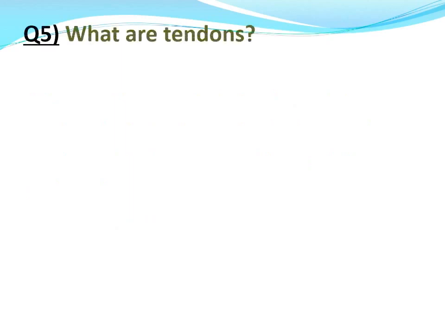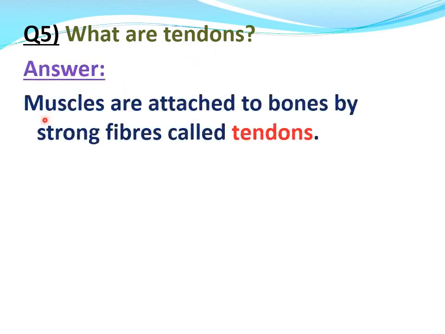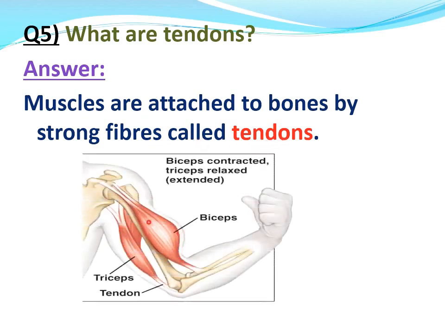Now, question number 5. What are tendons? Answer. Muscles are attached to bones by strong fibers called tendons. See in this given diagram, this is a tendon. Muscles are attached to bones by strong fibers called tendons.